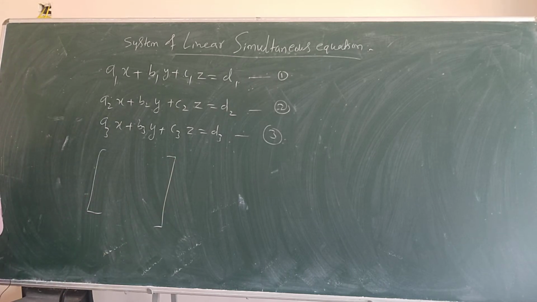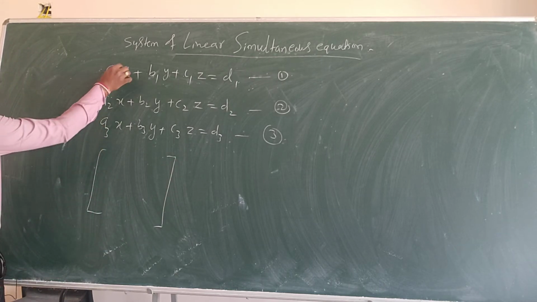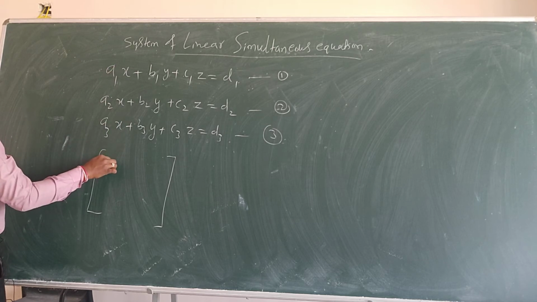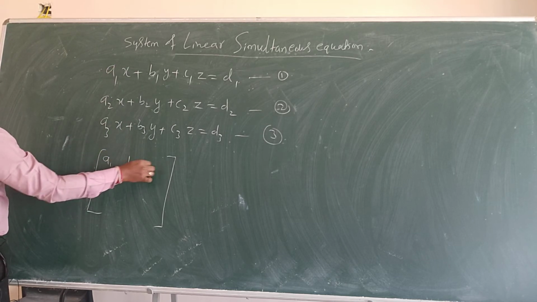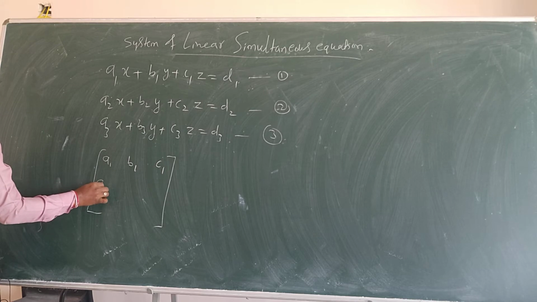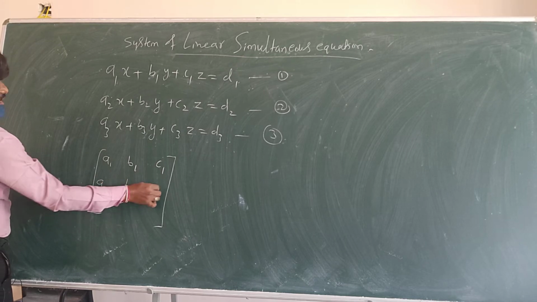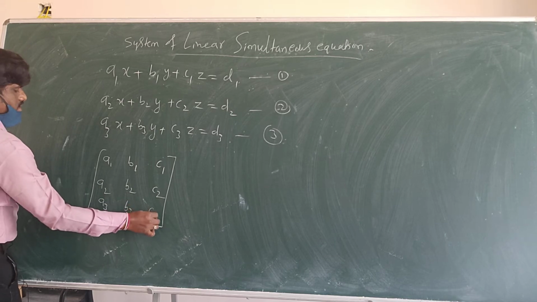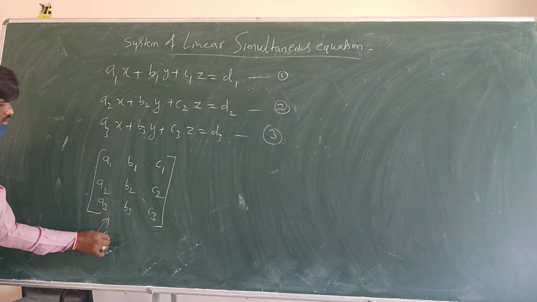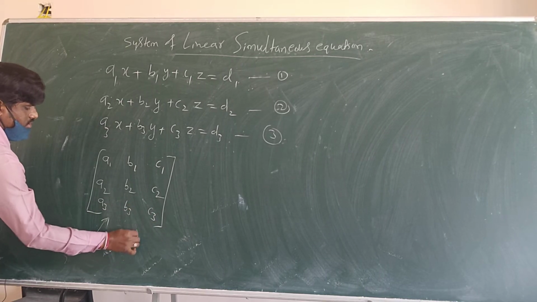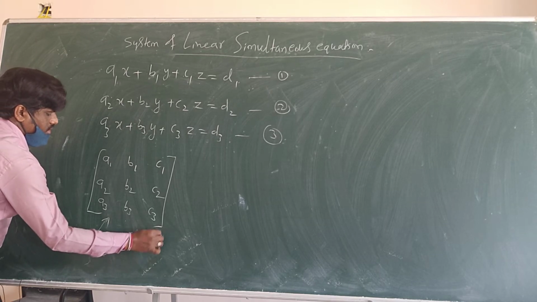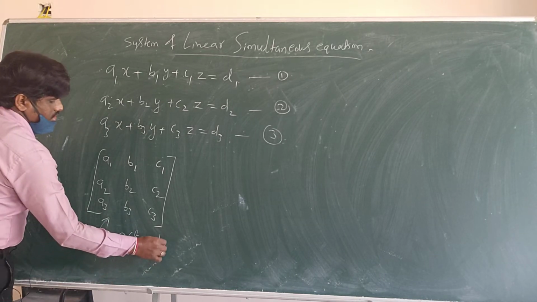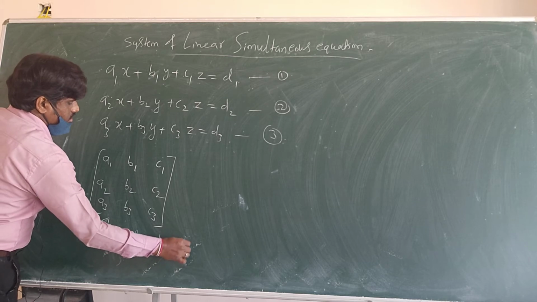What are there here? The x coefficient a1, then b1, next c1, next a2, next b2, next c2, next a3, next b3, next c3. This is called the coefficient matrix.